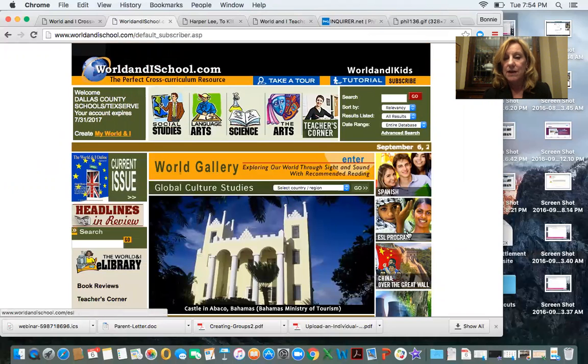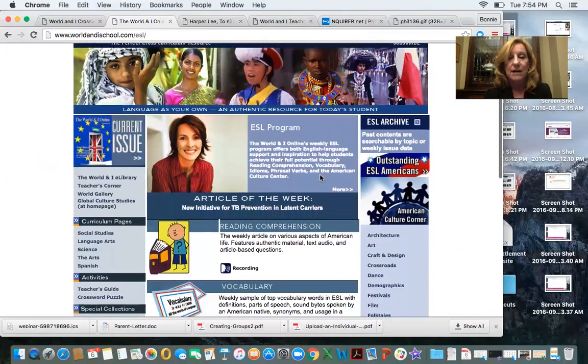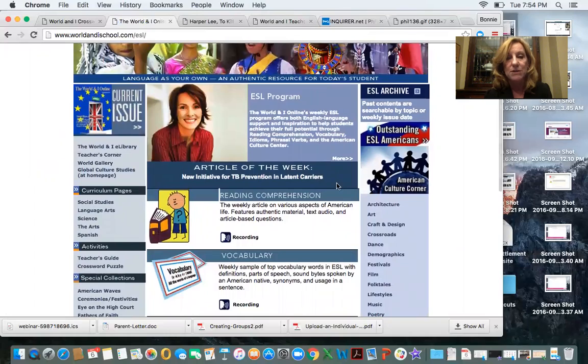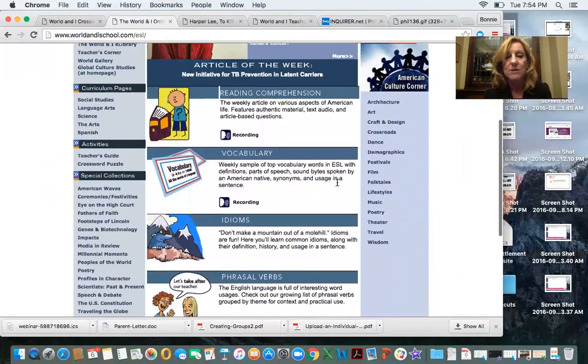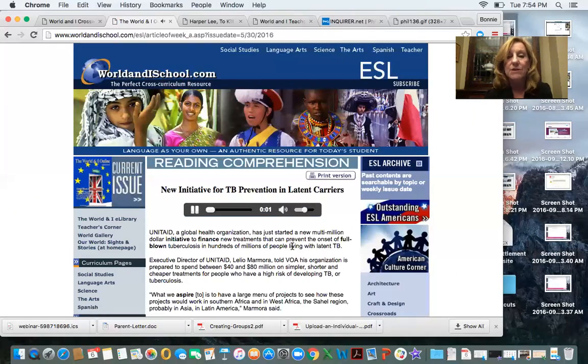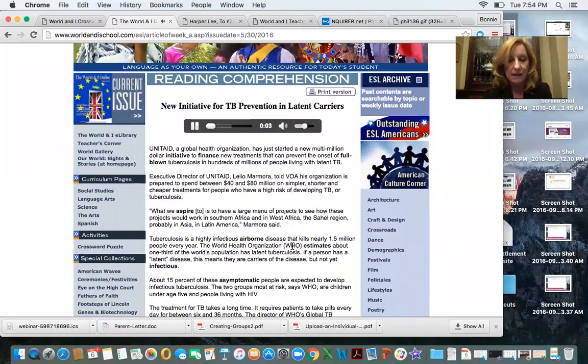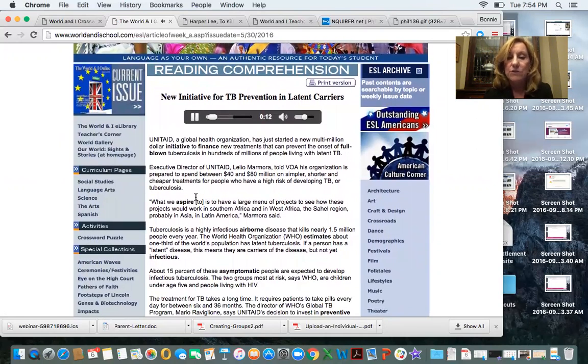And World and I also has an ESL program. They started this a few years ago. It's great. It has an ESL archive that has past programs. Every week this changes, just like the Spanish, with article of the week, with reading comprehension, vocabulary, idioms, and phrasal verbs, and with the recording. So it reads to them, and it helps English language learners to learn the English language a little better by reading to them with a current event type article. And they learn certain words and certain ideas right here by reading aloud with the article.